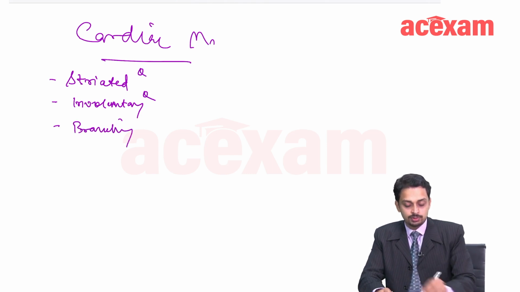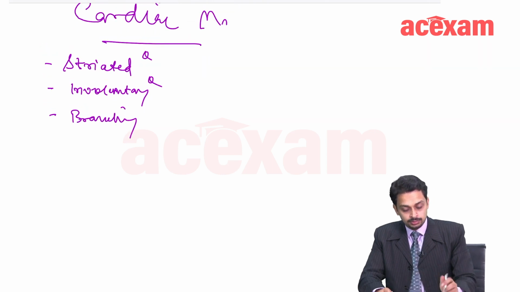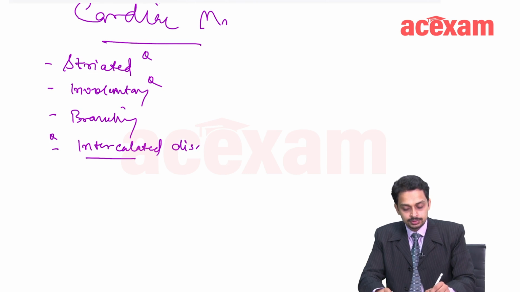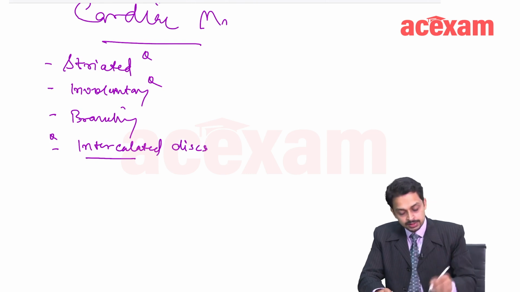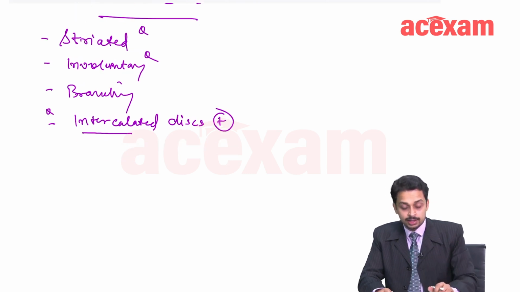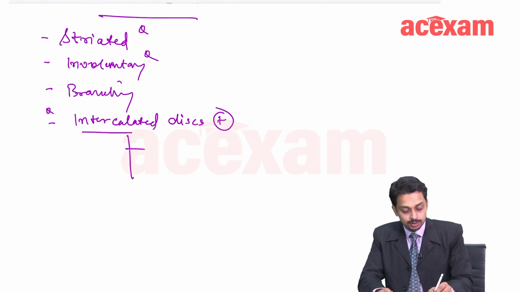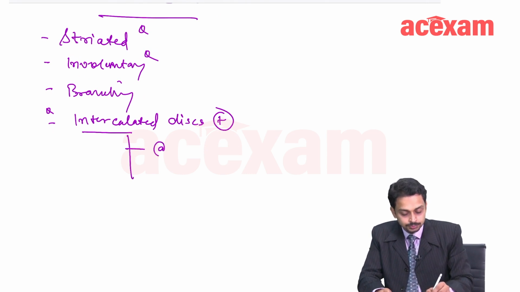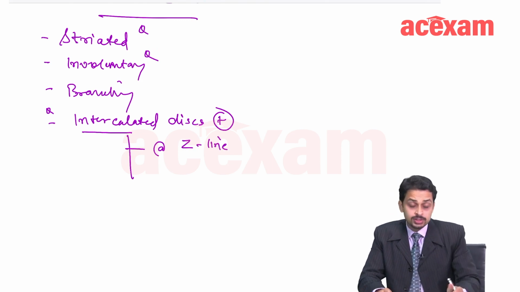These are all questions which have already come. Very important question: it has intercalated discs. These intercalated discs are present at the Z line. And what is their function?